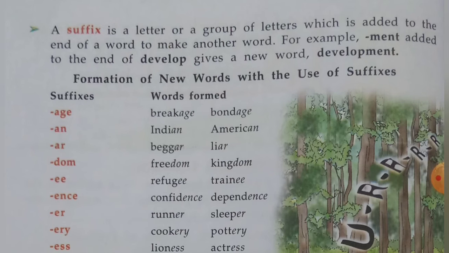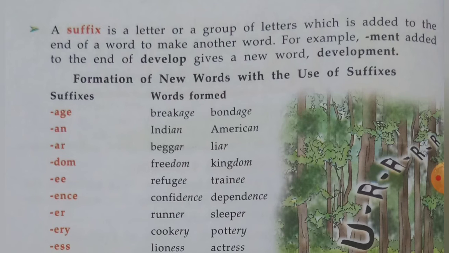We use the suffix age at the end of the word break and bond, that makes the new words breakage and bondage.